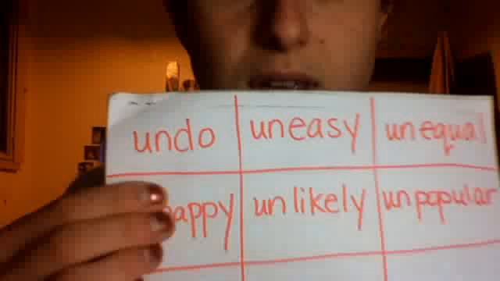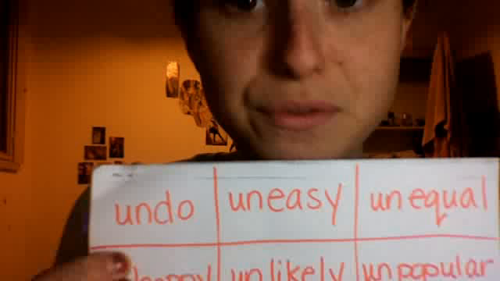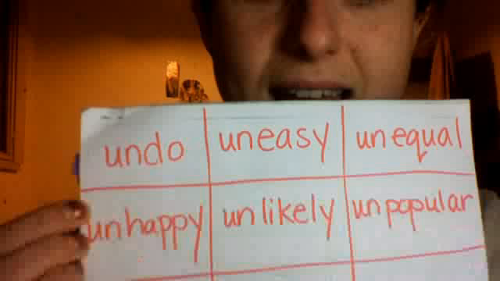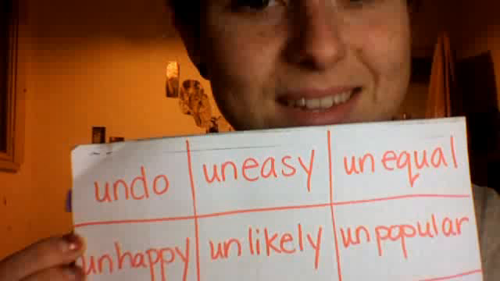It doesn't have the same value. Okay? What about happy? If you're happy, you're not sad, you feel good. If you're unhappy, what are you? The opposite of happy is sad. Okay?